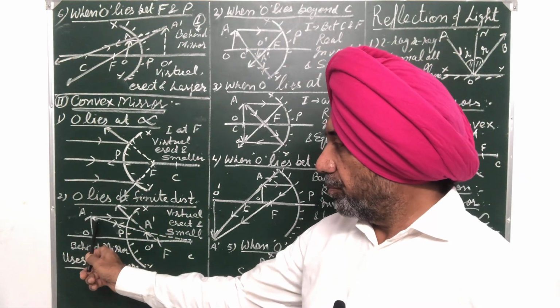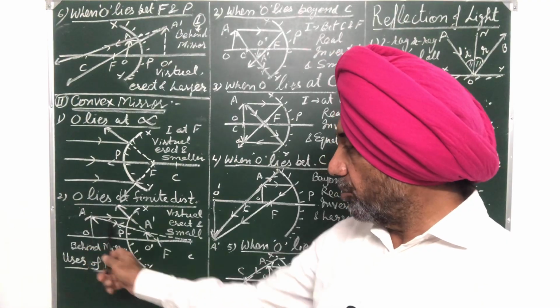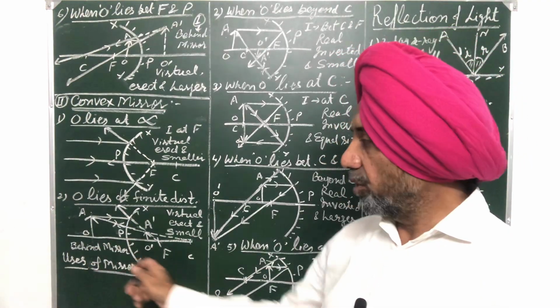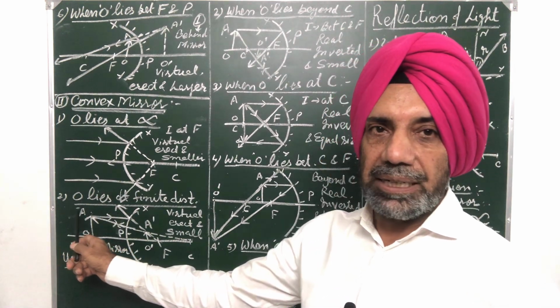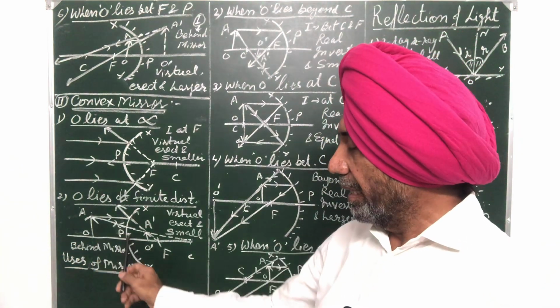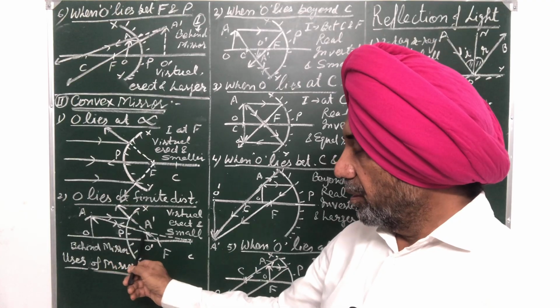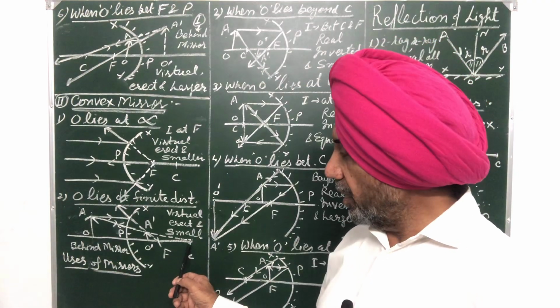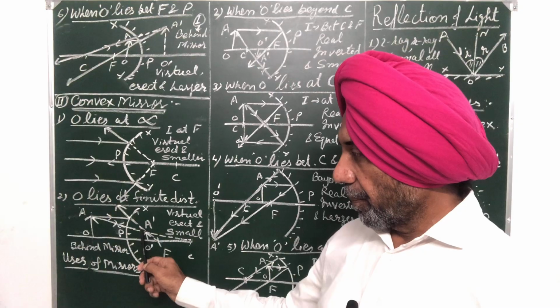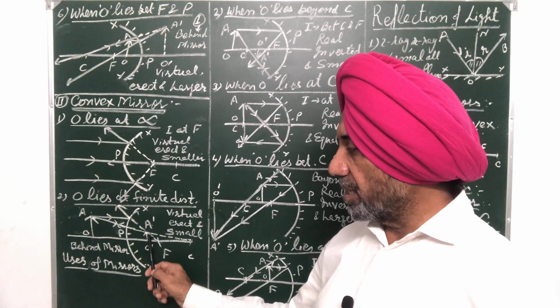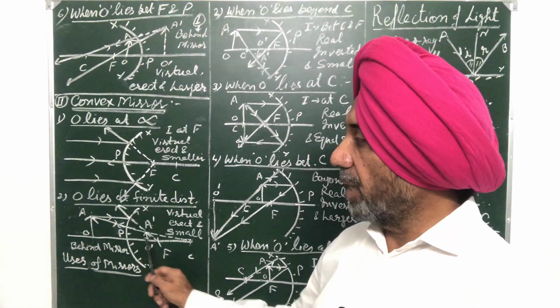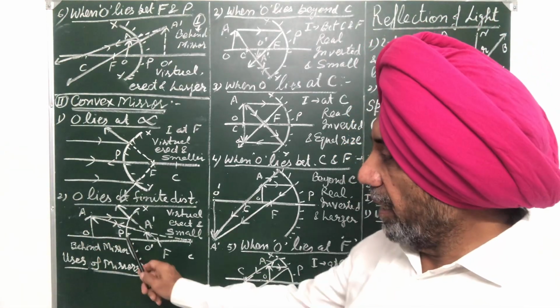Another ray joins the top of the object to the center of curvature. It is passing through the center of curvature, so it is sent back into the same medium as per laws of reflection. So if we produce it backward inside the mirror, these two rays intersect at this point A dash. So O dash A dash is the erect image of the object placed at finite distance from the convex mirror.